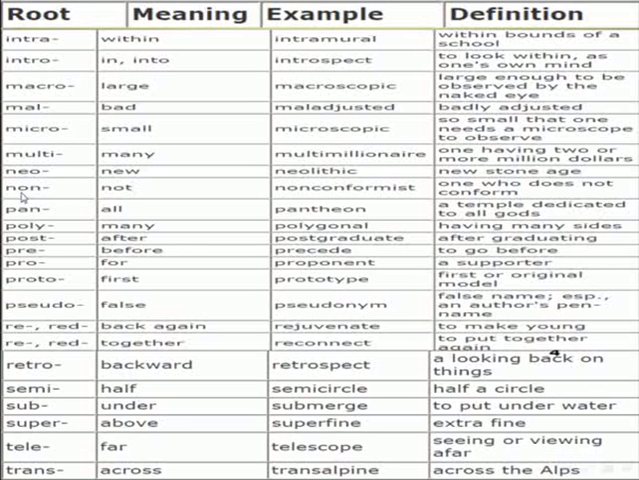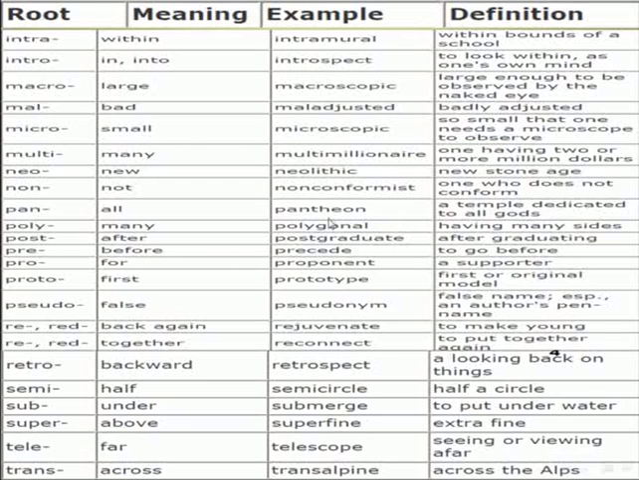Another prefix root: non, meaning not. Example for the use: nonconformist. Nonconformist. The definition for nonconformist: one who doesn't conform. Another prefix root: pan. It means all. Example for the use for this root: pantheon. The definition: a temple dedicated to all gods.